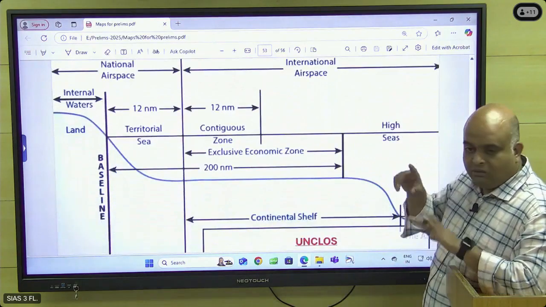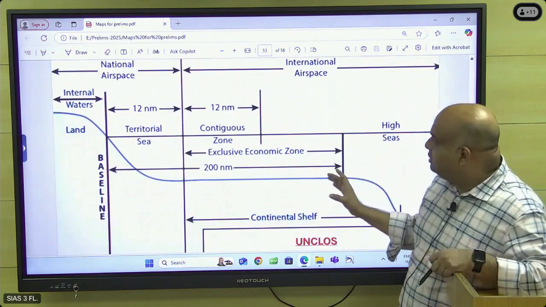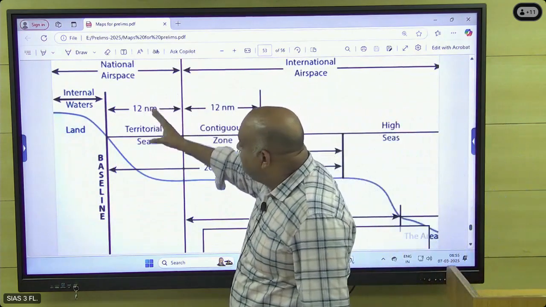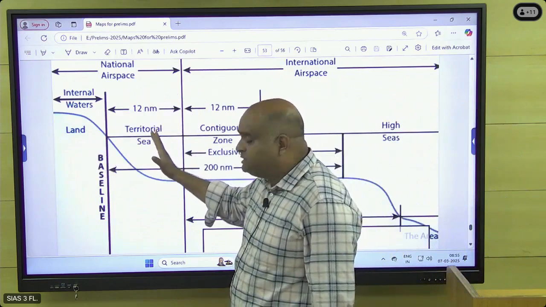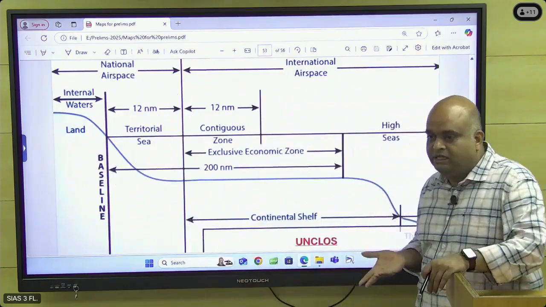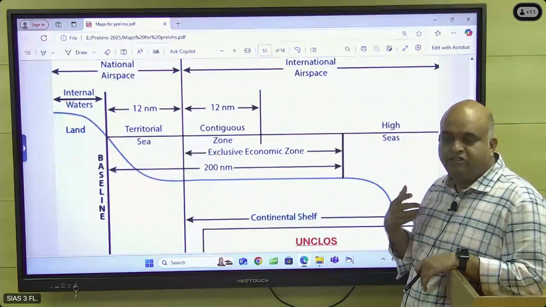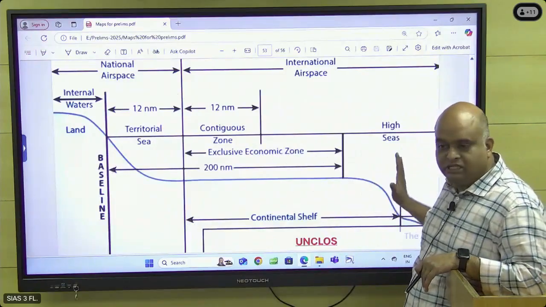And then that on table I have shown, no? So with that you compare with this and then find out in which zone, what are all the rights available to this country, what are all the rights available to other world countries, what they can do, whether they can send their ship innocent passage, aeroplane, mineral rights, fishing rights. So like that you just check it.